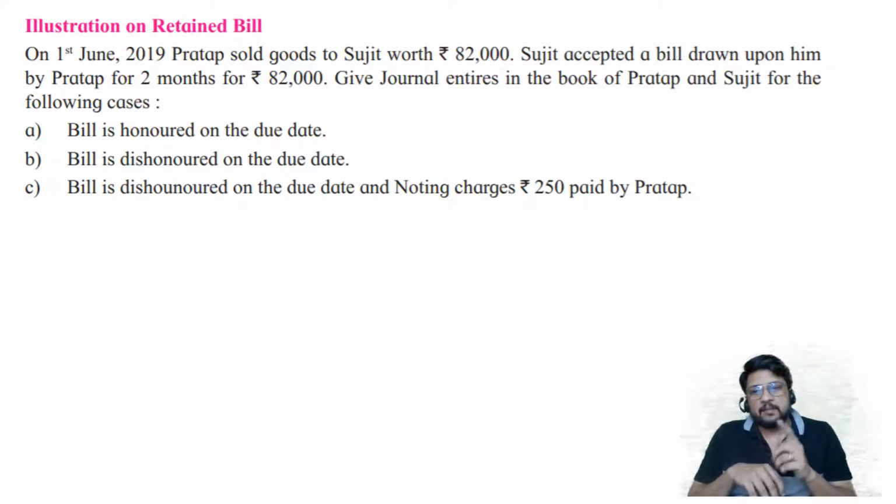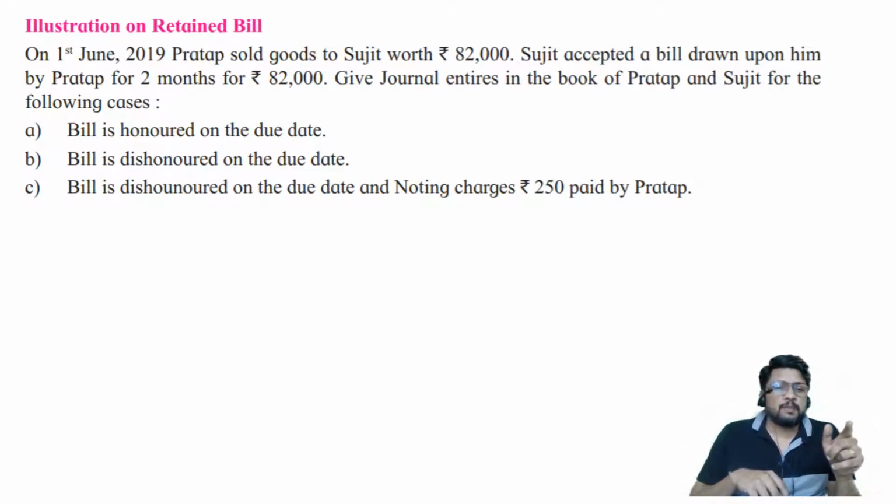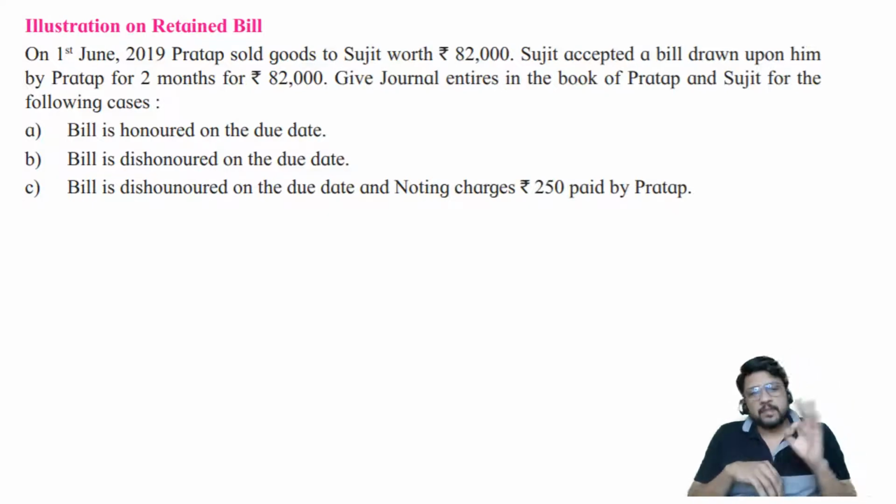A. The bill is honored on the due date. B. The bill is dishonored on the due date. And C. Bill is dishonored on the due date and noting charges of rupees 250 paid by Pratap. So 3 different situations they have told. Honored on the due date, or dishonored on the due date, or dishonored on the due date and noting charges are paid by Mr. Pratap rupees 250.